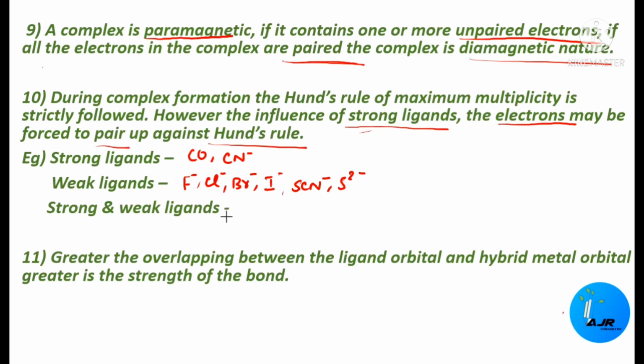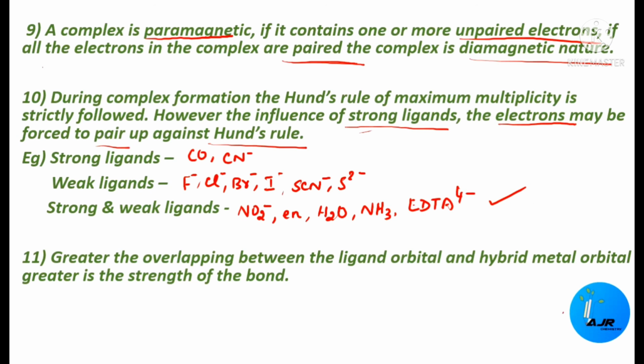Okay, some ligands will be acting as strong as well as weak. So let me give examples for this: NO2 minus, then ethylene, okay, CN, then H2O aqua, then amine NH3, okay, then EDTA4 minus. All these can act as either strong or weak ligands depending upon the complex.